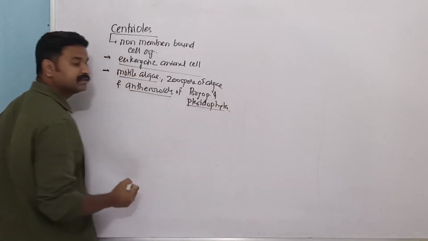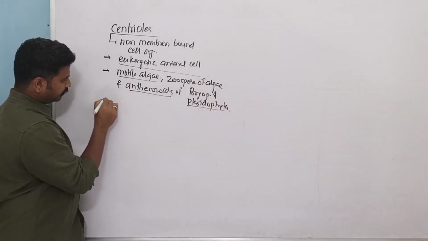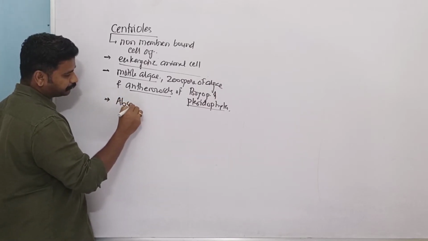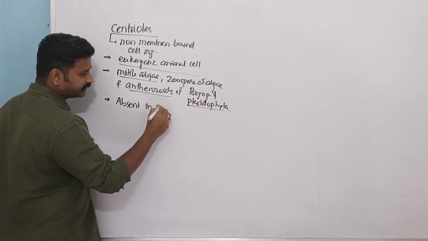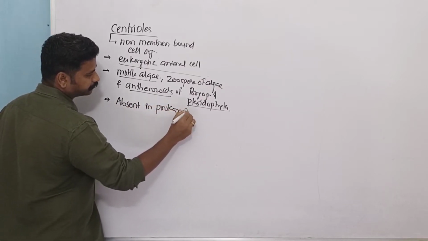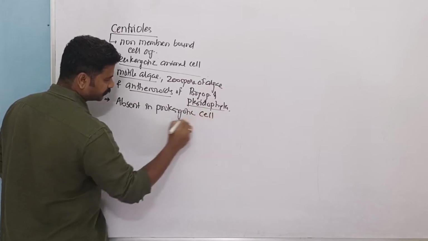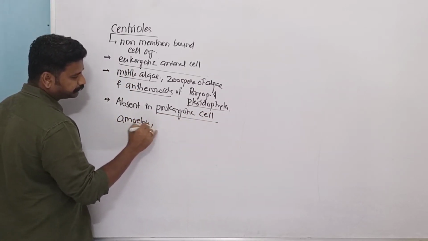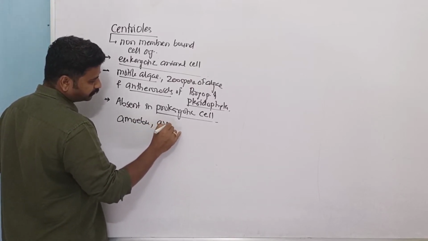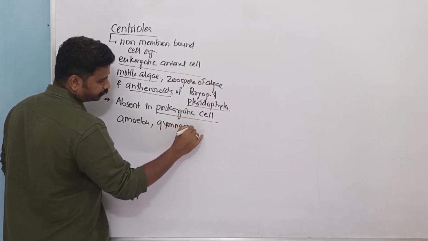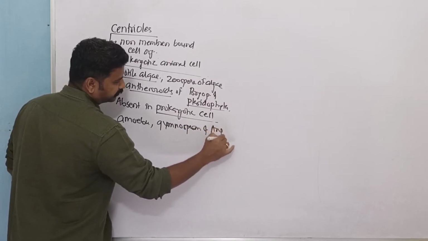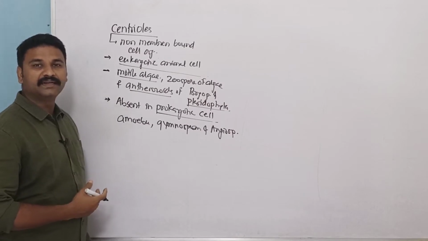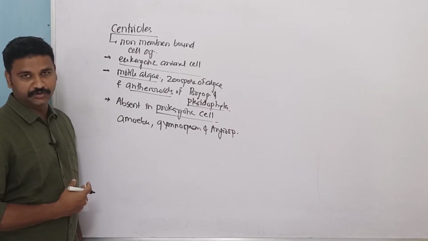These will have the centrioles, but the centrioles are absent in prokaryotic cells, amoeba, gymnosperm and angiosperm. So the higher group of plants will lack the cell organelle centriole.